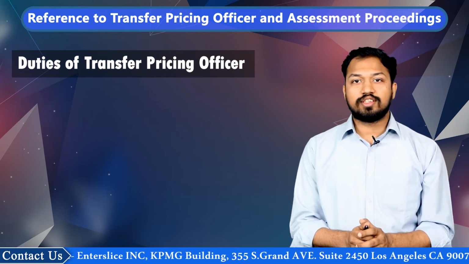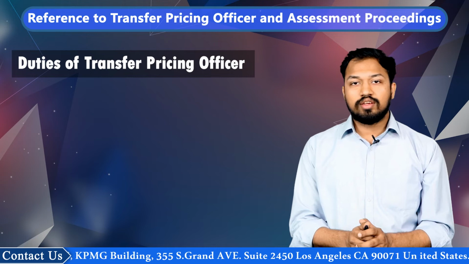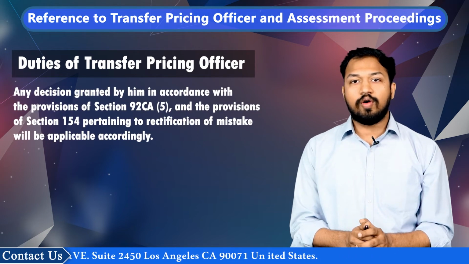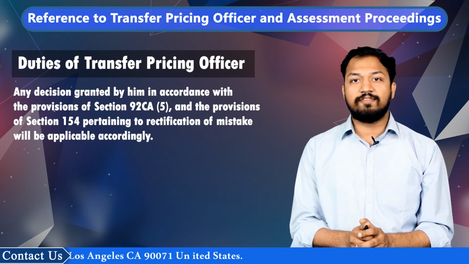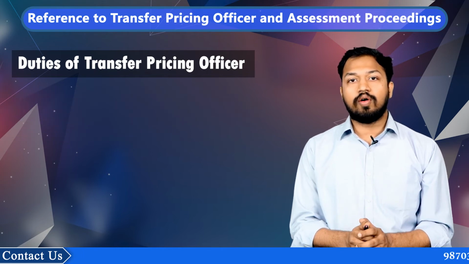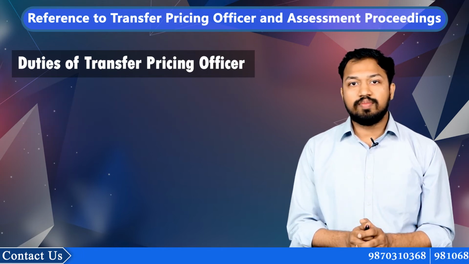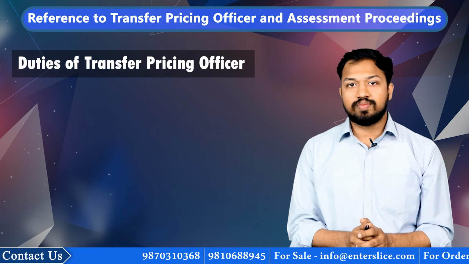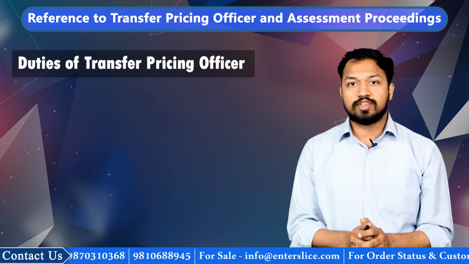If a mistake is discovered that is obvious from the record, the transfer pricing officer may also revise any decision granted by him in accordance with the provisions of Section 92CA(5) and the provisions of Section 154 pertaining to rectification of mistake will be applicable accordingly. If the transfer pricing officer makes a change, he must transmit a copy of his revised order to the assessing officer, who must then amend the order of assessment in accordance with the transfer pricing officer's order.